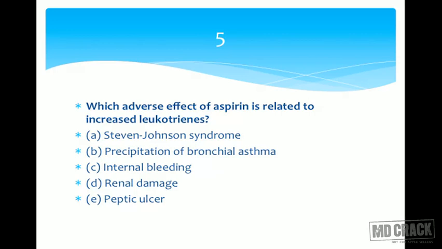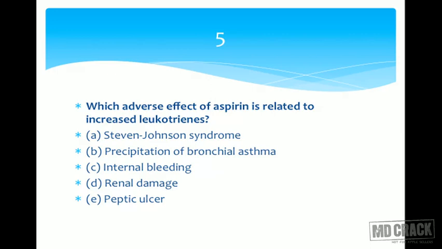Next one is internal bleeding. This internal bleeding is happening due to another mechanism, that low dose aspirin is going to inhibit thromboxane A2 synthesis, and if that effect happens in excess there is going to be internal bleeding, nothing to do with leukotrienes.